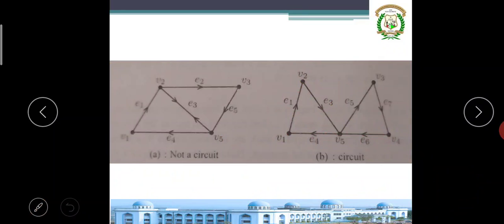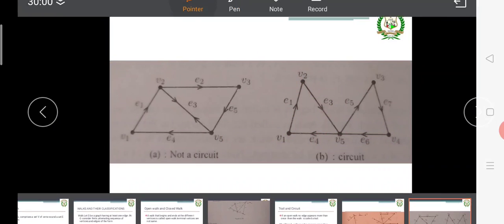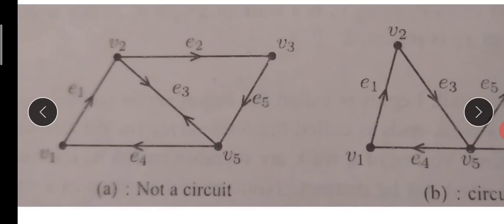Now come to the closed walk. A closed walk is nothing but the starting and ending vertices are the same. If you observe this, I am starting a journey from vertex 1, through edge 1 I'll go to V2, and then I come back again. No doubt it's a closed walk, but edges are repeated. So since edges are repeated, it is not a circuit.